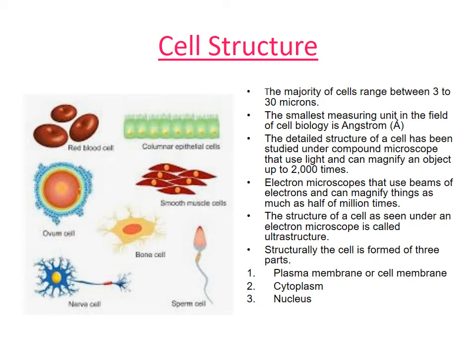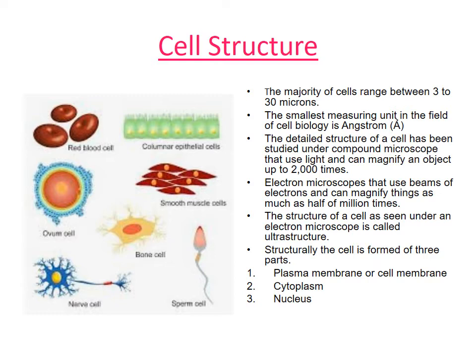We have seen the size of the cell and types of the cell. Now, the structure of the cell. Structure varies from organism to organism, and in the same way it also varies from cell to cell in shape. The majority of cells range from 3 to 30 microns. Micron means a very minute particle. We are not able to see it with our naked eye. How can it be measured?